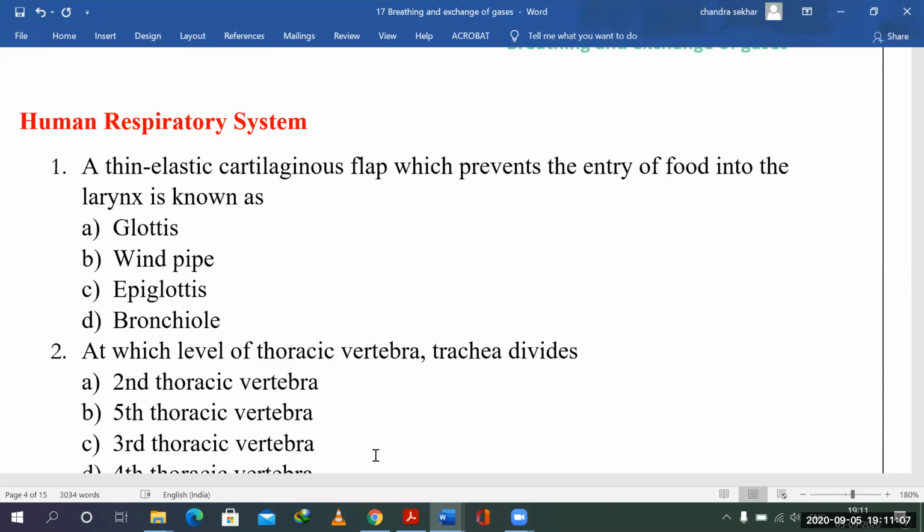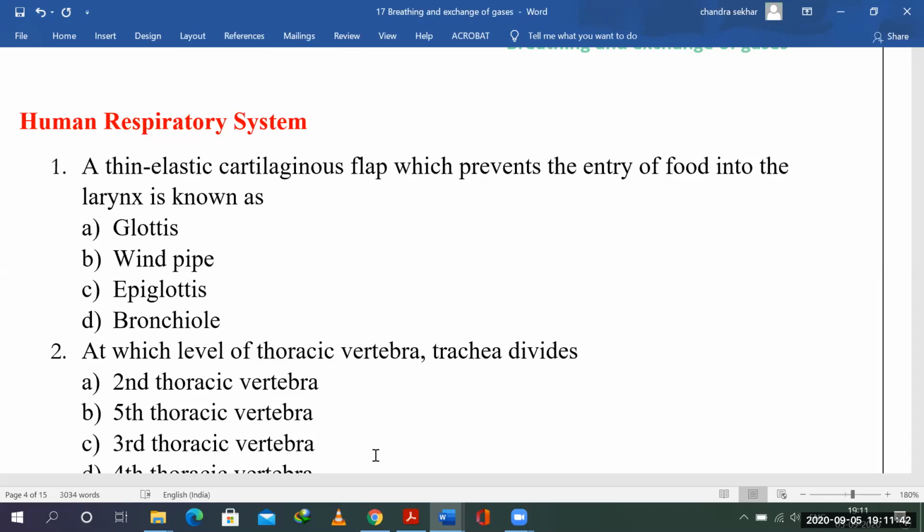Hi all of you. We are into the second segment of the human respiratory system. In the beginning part of this questions part, we have seen the organs of the respiratory system. Now we'll see the introductory aspects of the respiratory system, the conducting part and the respiratory part of the respiratory system. What organs and what kind of questions can be expected from that area? Yes, so we shall begin with the first question.